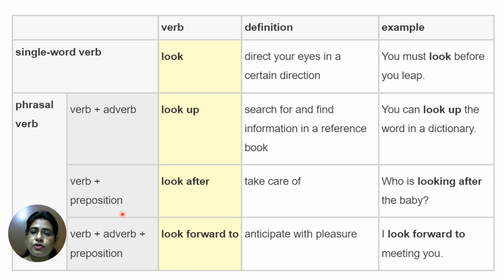Verb plus preposition, that means look after or take care of. So here it means who is looking after the baby, that is who is taking care of the baby. Verb plus adverb plus preposition, that means look forward to or anticipate with pleasure. That is, I look forward to meeting you. That is, anticipate with pleasure, or looking forward to meeting you.